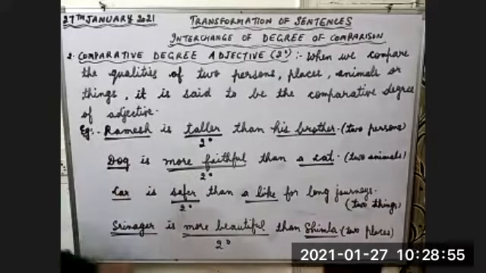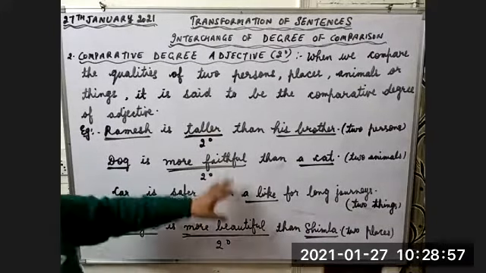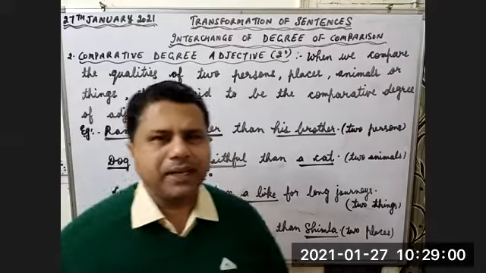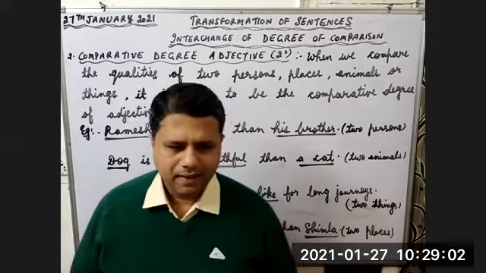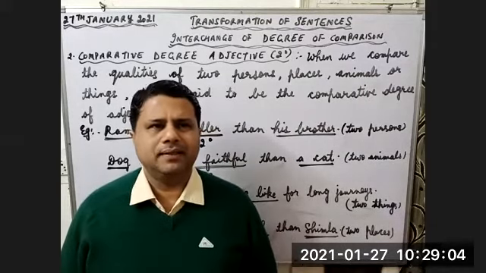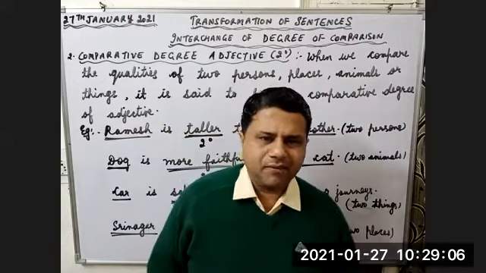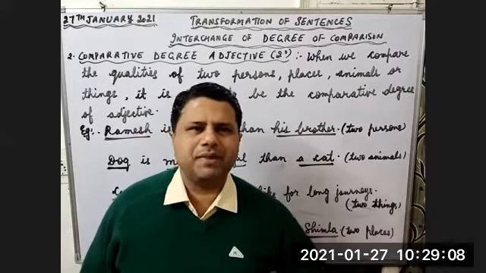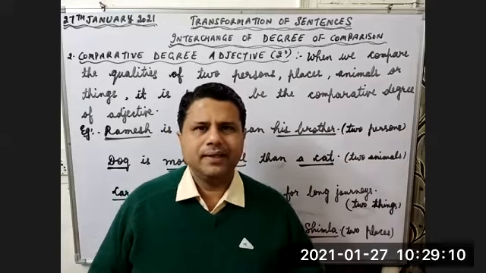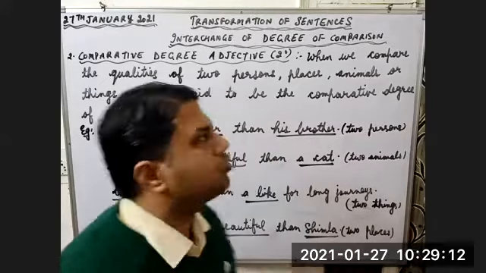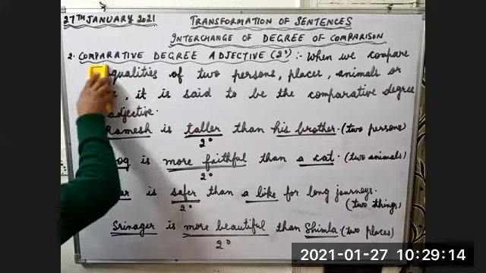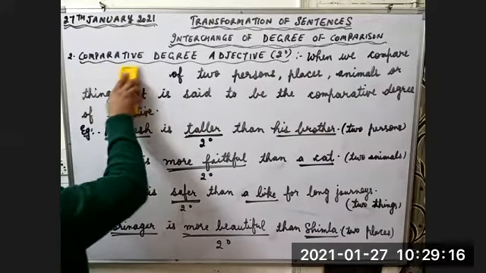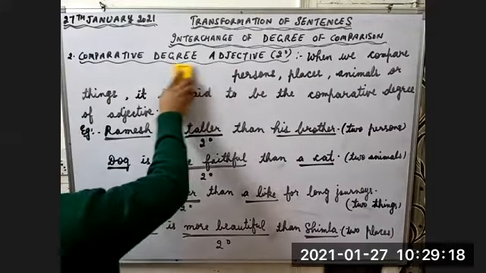Okay, let's continue with the third degree. This is all about the comparative degree. Simple degree is when no comparison is there, when we are just describing something. Comparative degree is when we are comparing something, a comparison between two or three. Now let's talk about the superlative degree. The third type is the superlative degree of adjective.